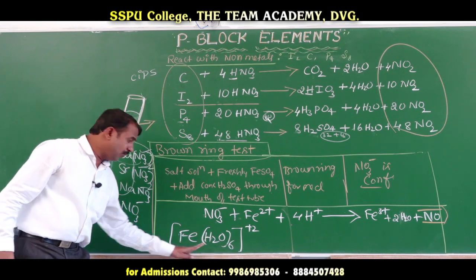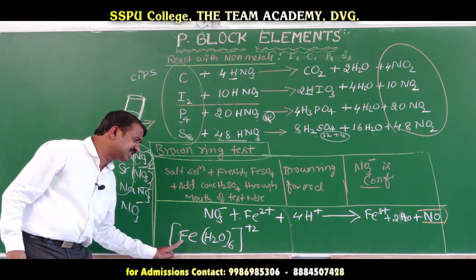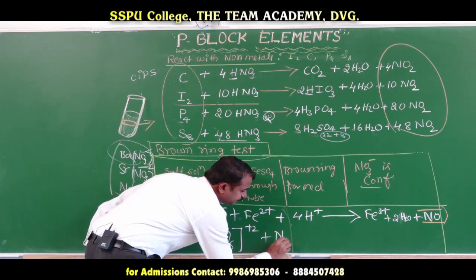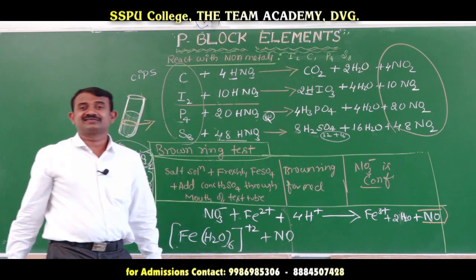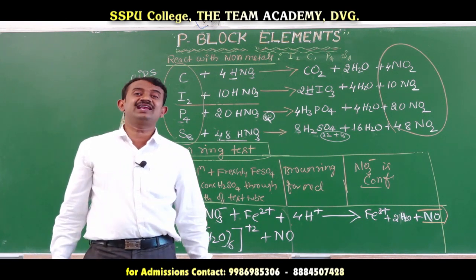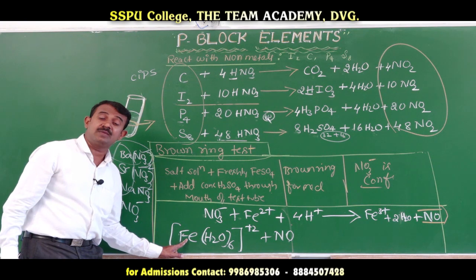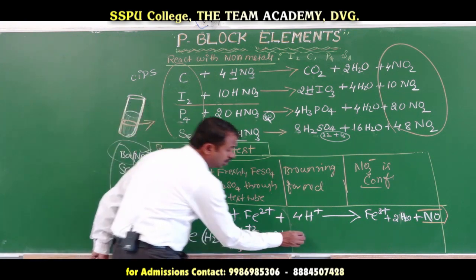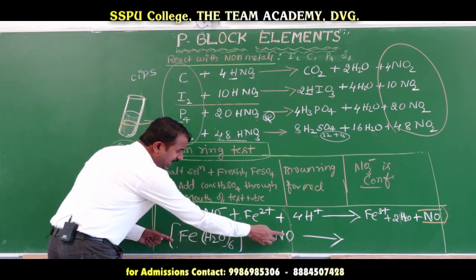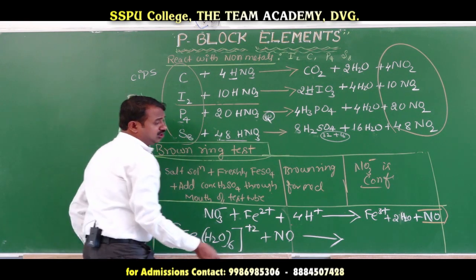When hexaaquaferrous reacts with nitrosyl, which is a neutral ligand that donates a pair of electrons to the central metal atom to form a complex compound, one nitrosyl enters and a water molecule is released.